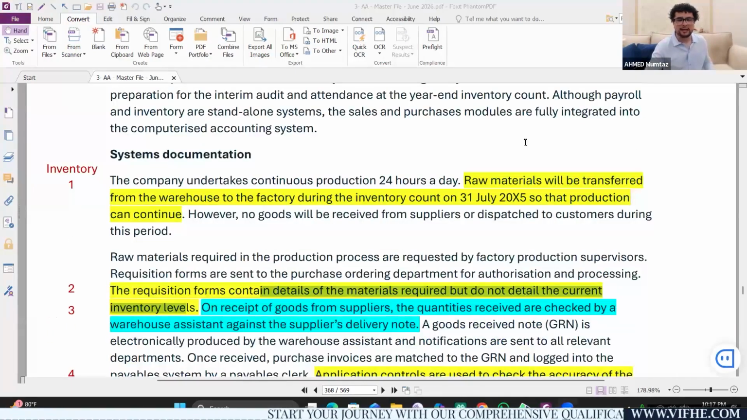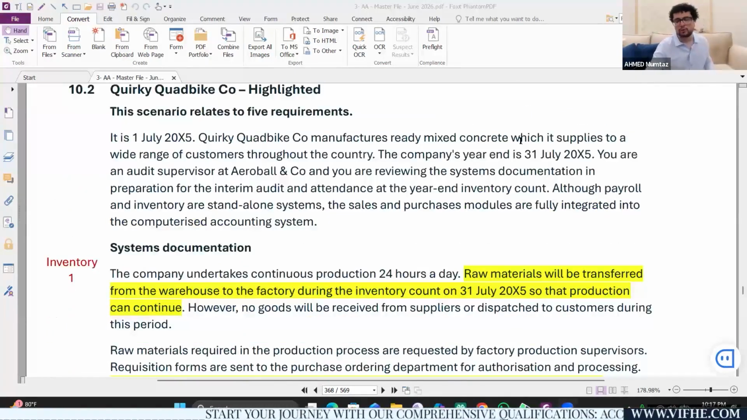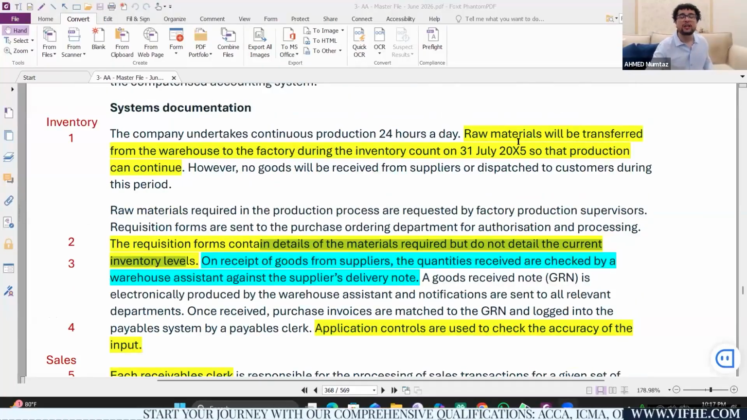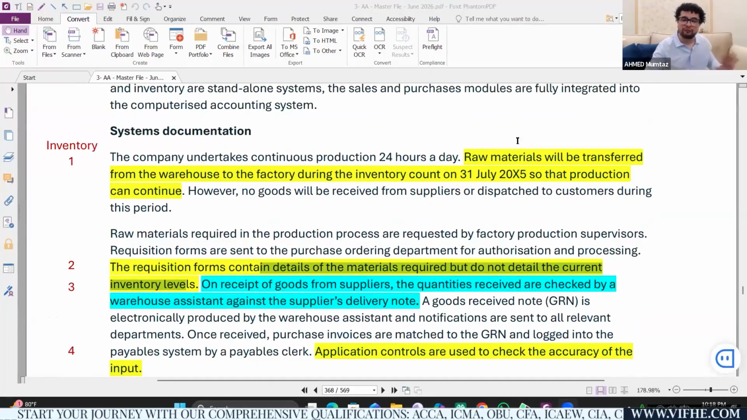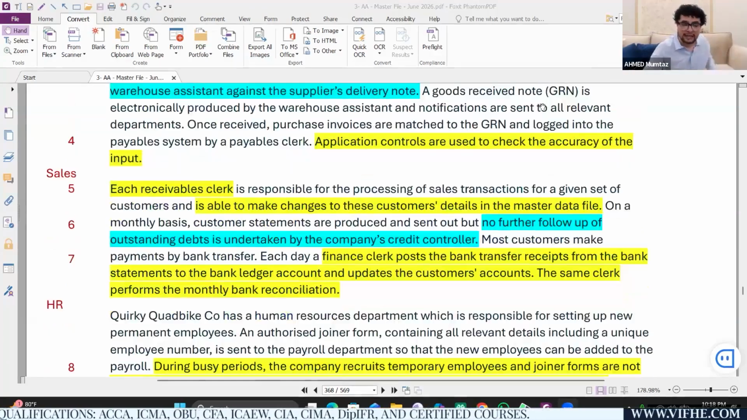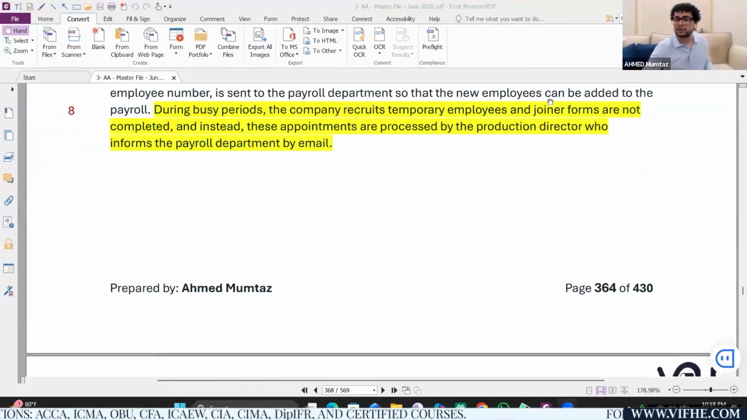So this is it. To be very honest, this is a very, very complicated question. This question has got straightforward bookish knowledge. This question has got substantive procedures. This question has got corporate governance. This question has got inventory system. This question has got sales system. This question has got payroll system.